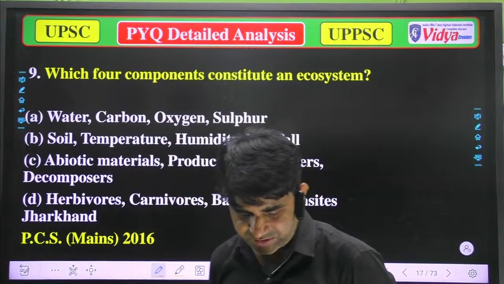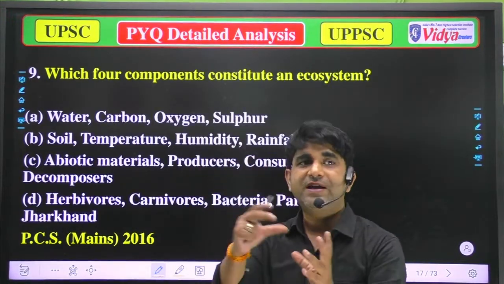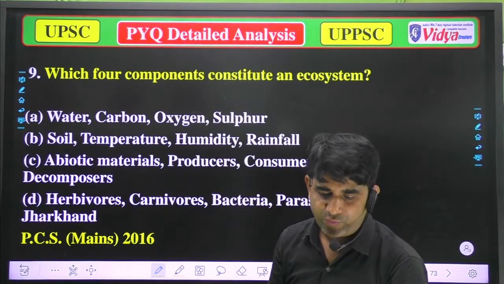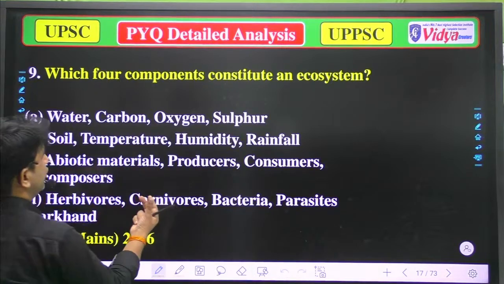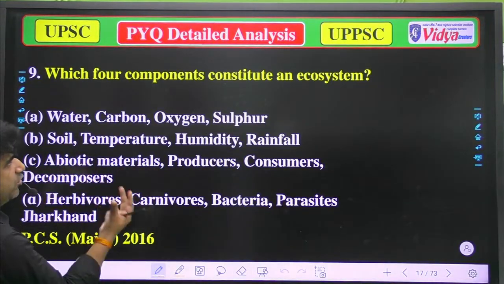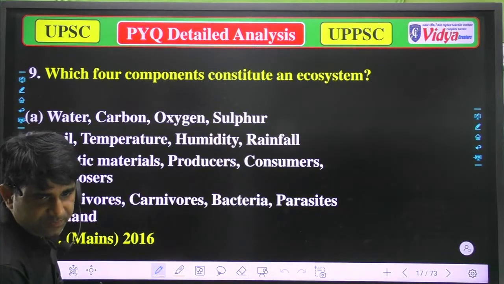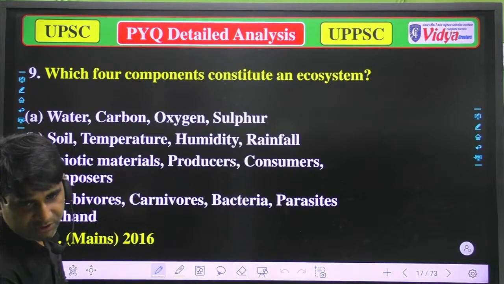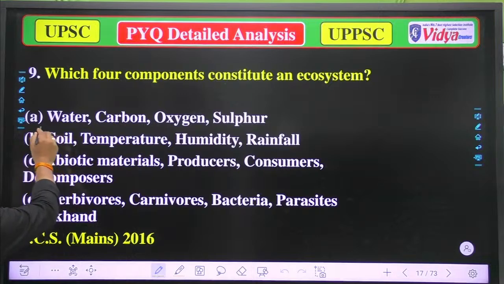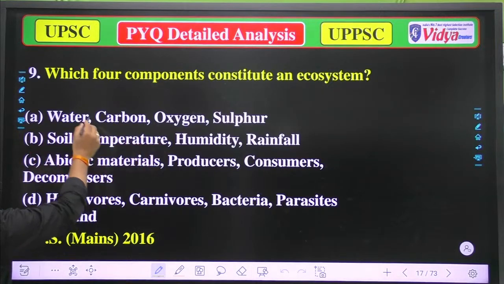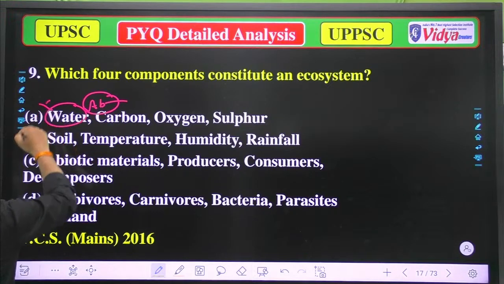Smile is saying option C. Yes, Smile ji, you are right. Option C is correct, because now we will eliminate the options that are not correct. As I told you, an ecosystem has biotic components as well as abiotic components. In option A, water, carbon dioxide, oxygen, sulfur, all these are abiotic components, so that is incorrect.